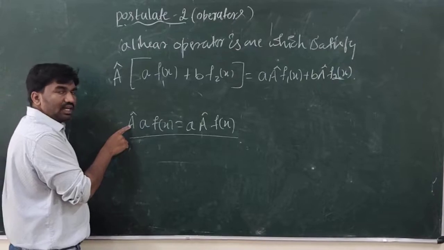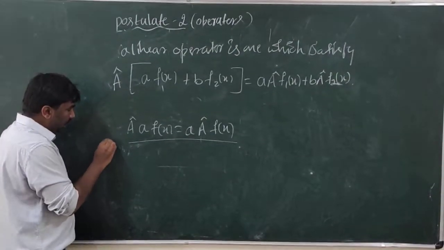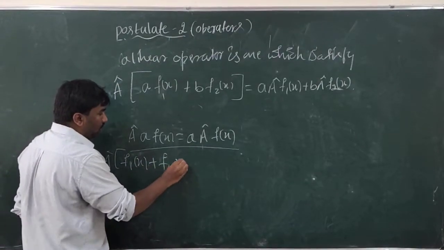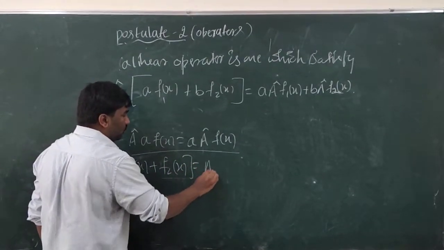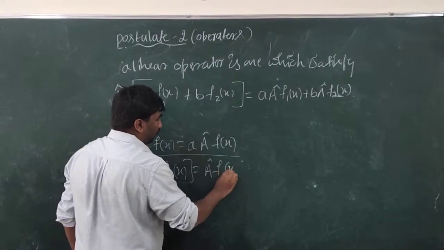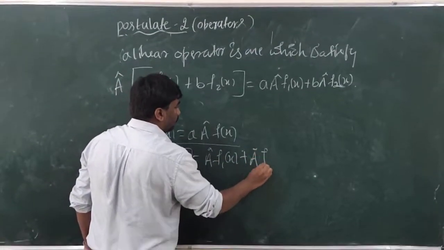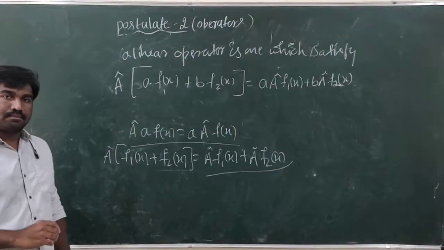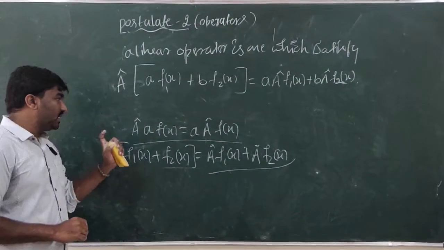Otherwise, if A cap operates on f1 of x plus f2 of x, it is equal to A cap f1 of x plus A cap f2 of x. Then only we can say this A is a linear operator.